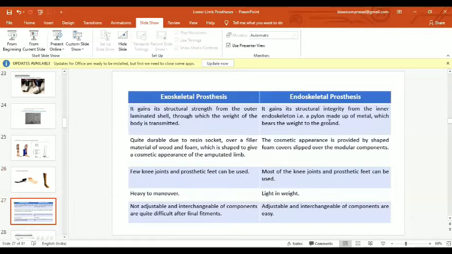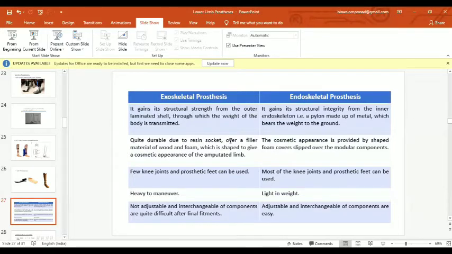Then what are the exoskeletal and endoskeletal prostheses? Exoskeletal prostheses get their structural strength from an outer laminated shell. It is a rigid prosthesis from the outside, through which the weight of the body is transmitted. But in endoskeletal prostheses, the structural integrity is generally achieved by the inner endoskeleton, that is the pylon, which is made of metal or carbon materials and bears the weight to the ground.